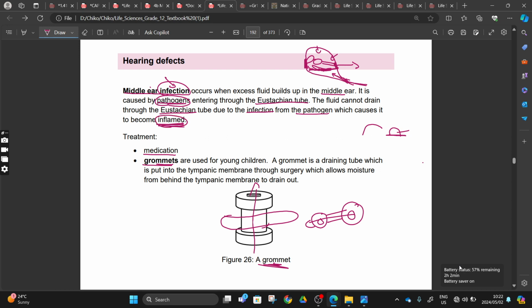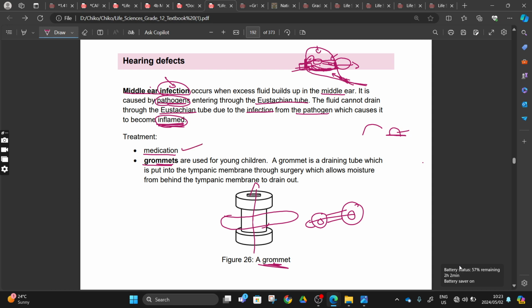right? So this eustachian tube is going to close that hole there, and while it closes that hole, the liquid is going to build up, and this is going to disturb the movement or the vibration of these three ossicles, and with this vibration being disturbed, the vibration cannot be transferred to our inner ear there. So I hope you understand this. Then for us to remove this liquid that is building up, we insert that grommet on our eardrum, so that the liquid can be removed, and then everything will be fine, right?